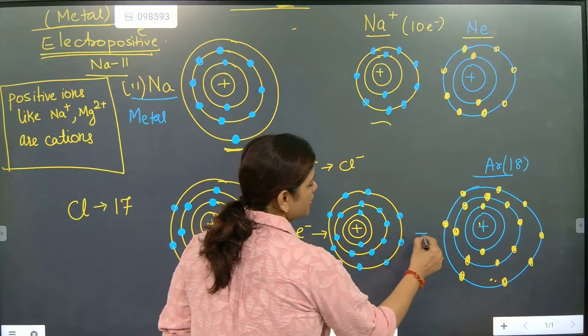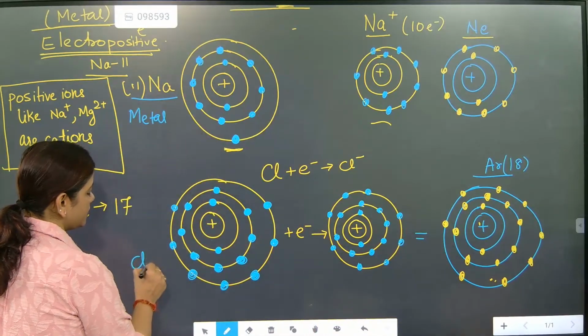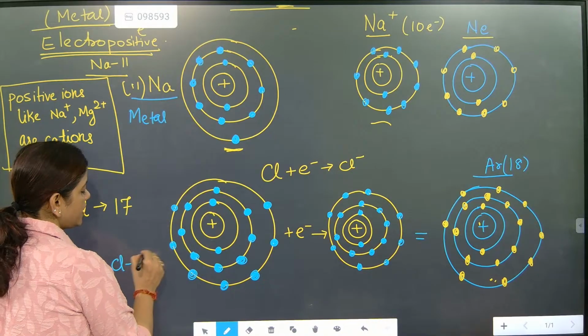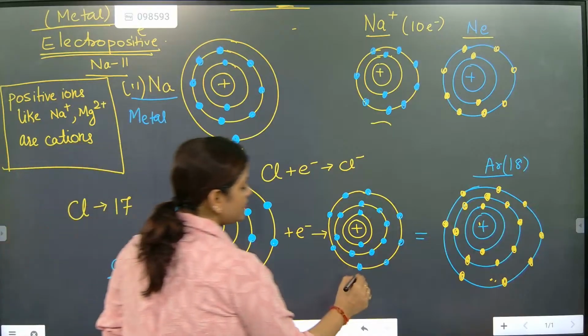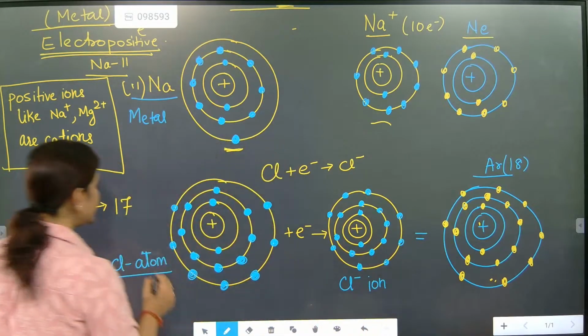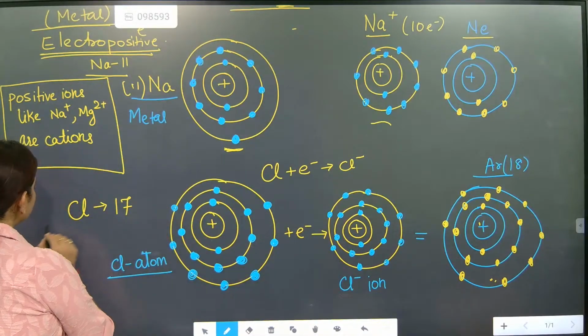Now they are both equal. So after gaining one electron, this is the chlorine atom and this is the chlorine ion. Since, beta, it has taken an electron, it is considered as what?